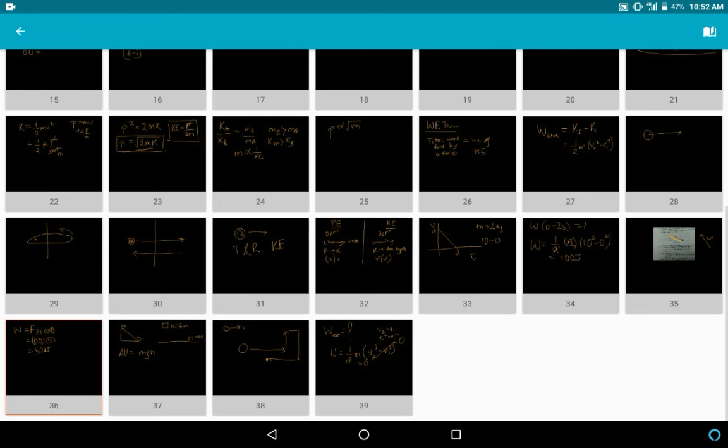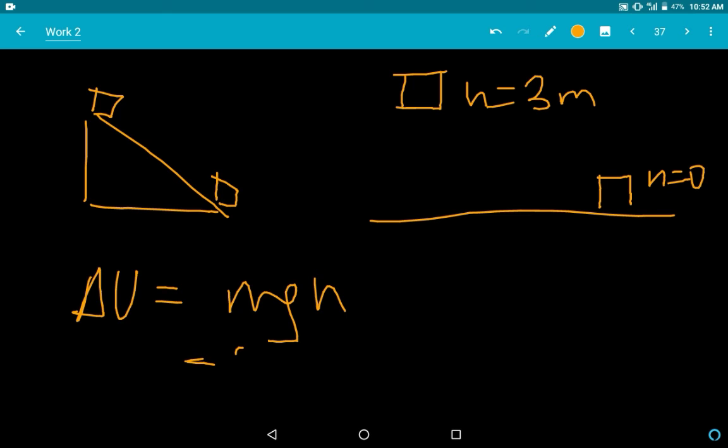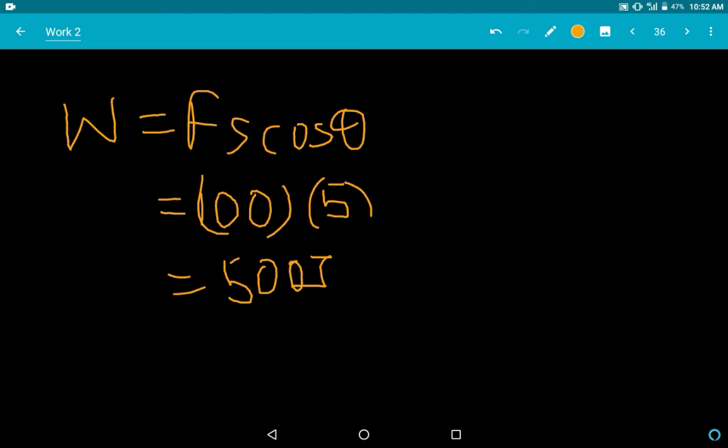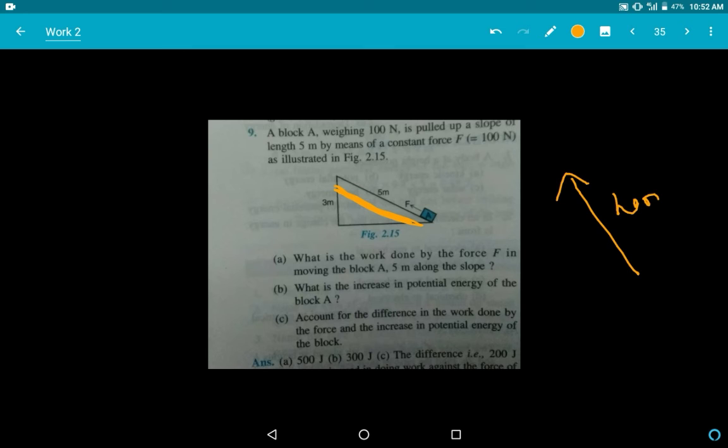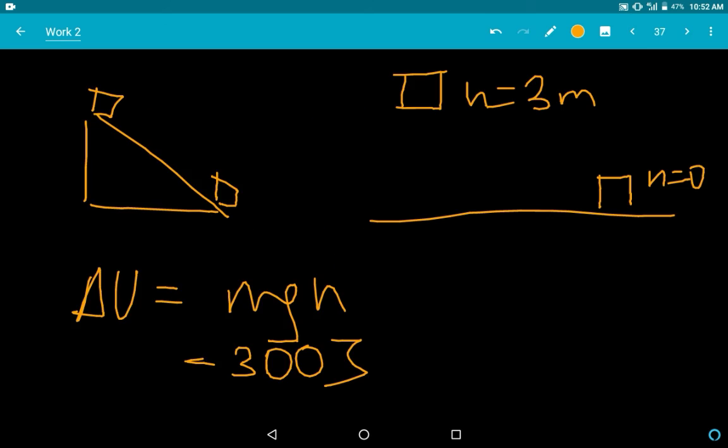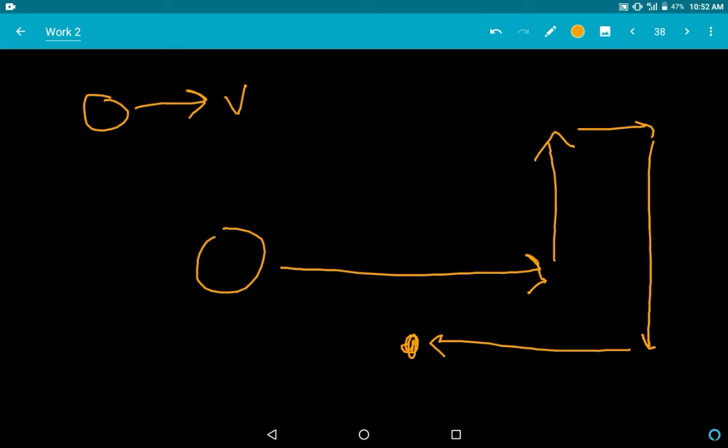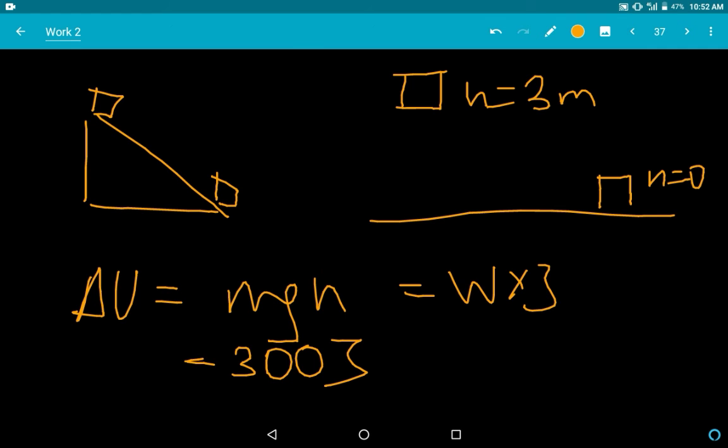You don't need to write negative here in the exam. Never write negative, just write 300 joule. Because what is the mass of the body given? Weighing 100 is given, so weight into 3. Weight is 100, so 300 joule. Do it. Now let's do another sum.